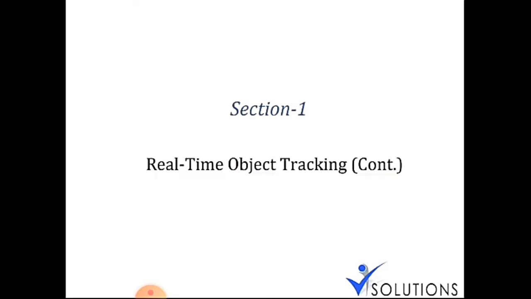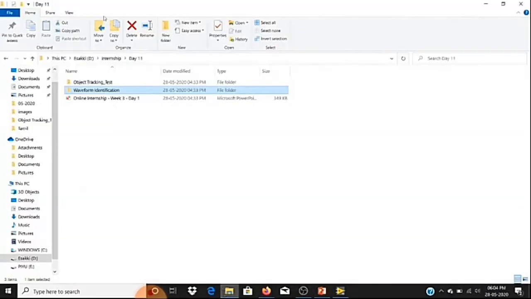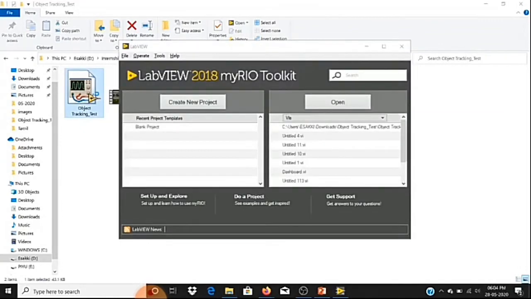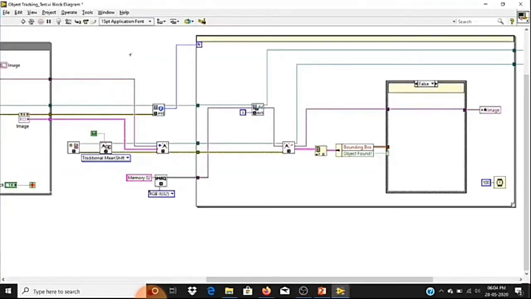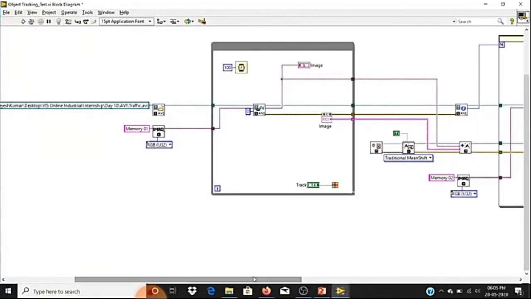As I already told you, in section 1 we are going to continue with our object tracking. Hope everyone has yesterday's VI, so I'll directly open the VI. Here I have my VI. Yesterday we completed the code, but we couldn't give a demo, so I'll explain this code once, then we'll see how this code is working.